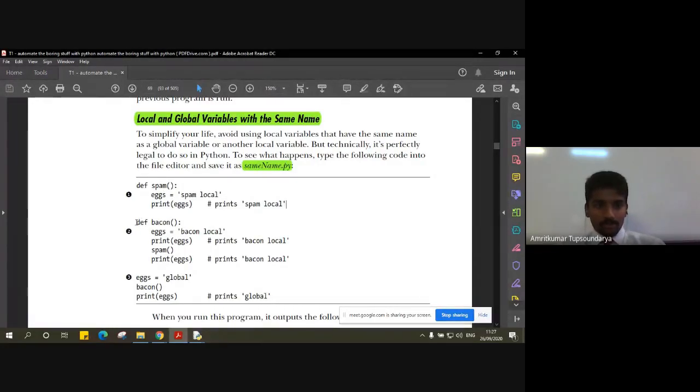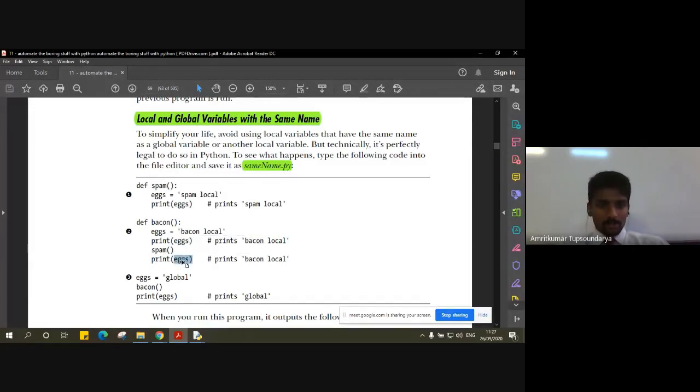Now let us come to the function bacon. Bacon again assigns a variable called x, which is bacon local, and we print the value of x. As previously, it is going to print bacon local, since it's a local variable again. But inside this bacon function, we are calling the spam function, which is fair enough. After this function has executed completely, we will also print another statement, print x.